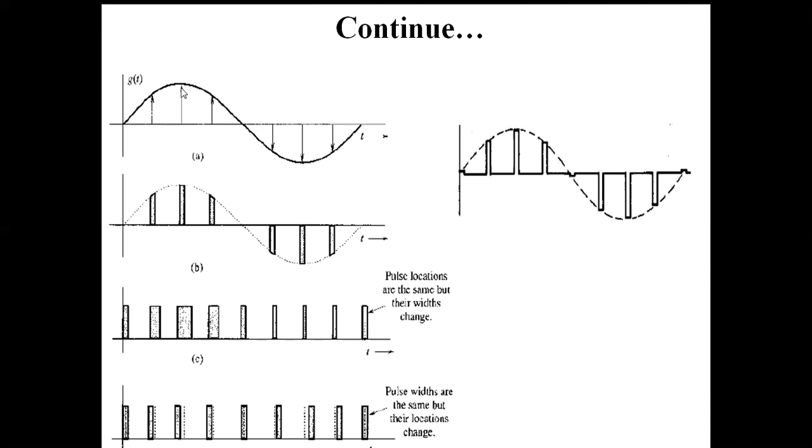Where we get the maximum amplitude, the position of the carrier pulse will be shifted the most, and where the amplitude is lowest, the shifting of the position of the carrier pulse is lowest. It is interesting to note that the width of all the pulses in this case is constant, not changing. What is changing is their position.